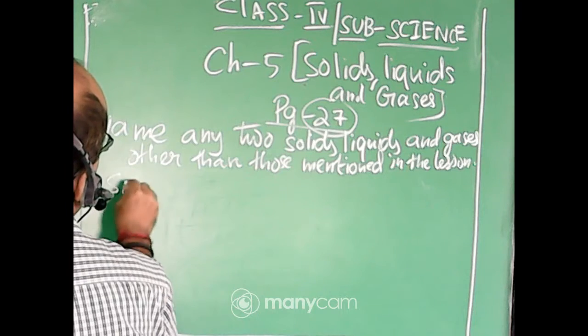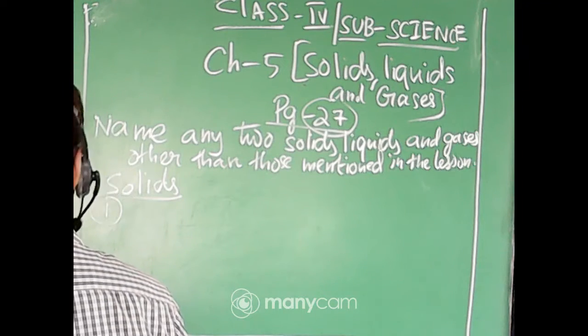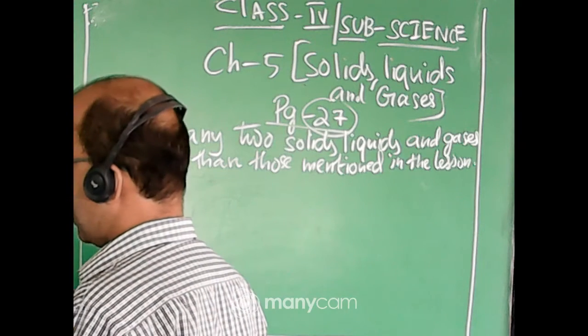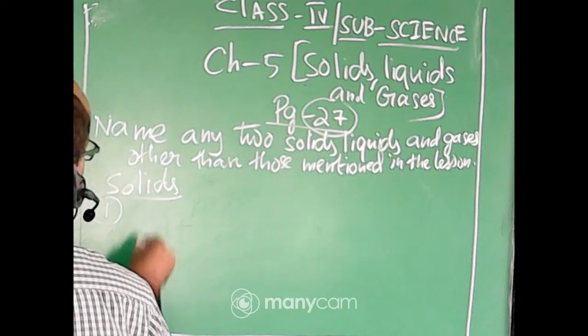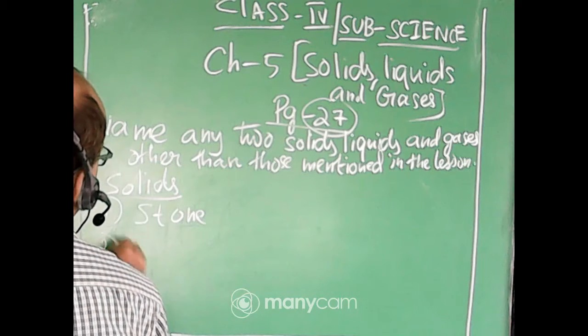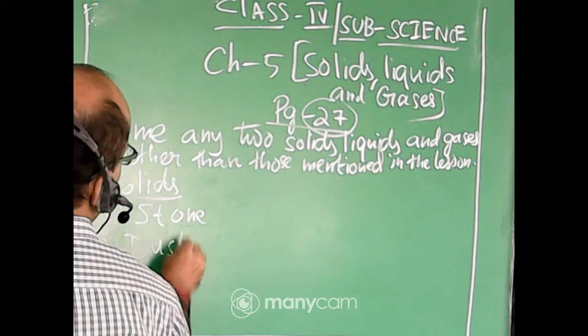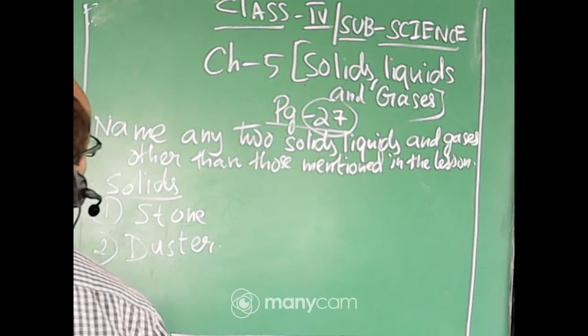So, names of solids I can write. Here examples are given: table, pencil, book, truck, car. So I can write stone, it is a solid. Number 2, I can write duster, or pen you can also write.